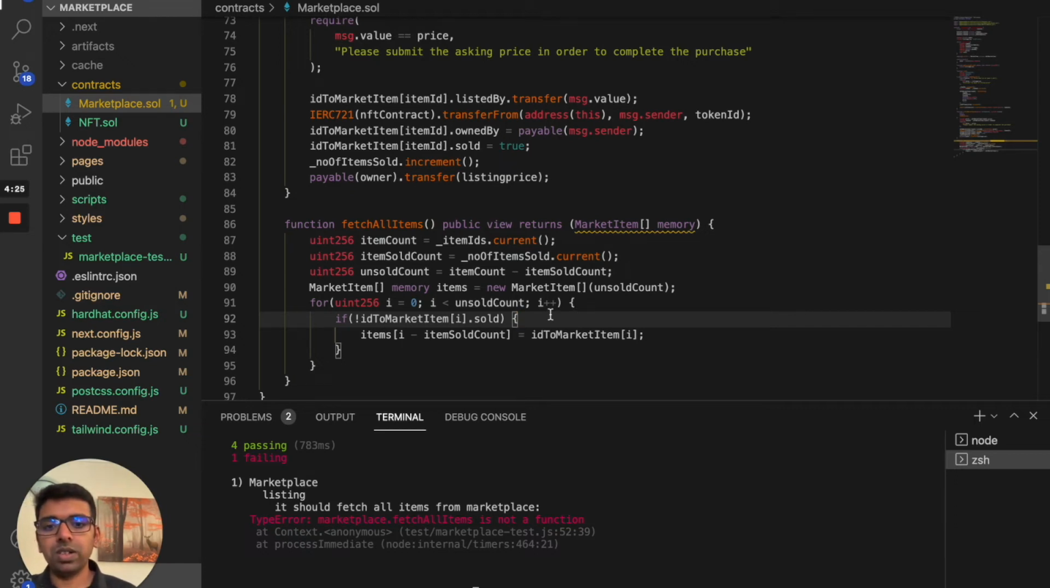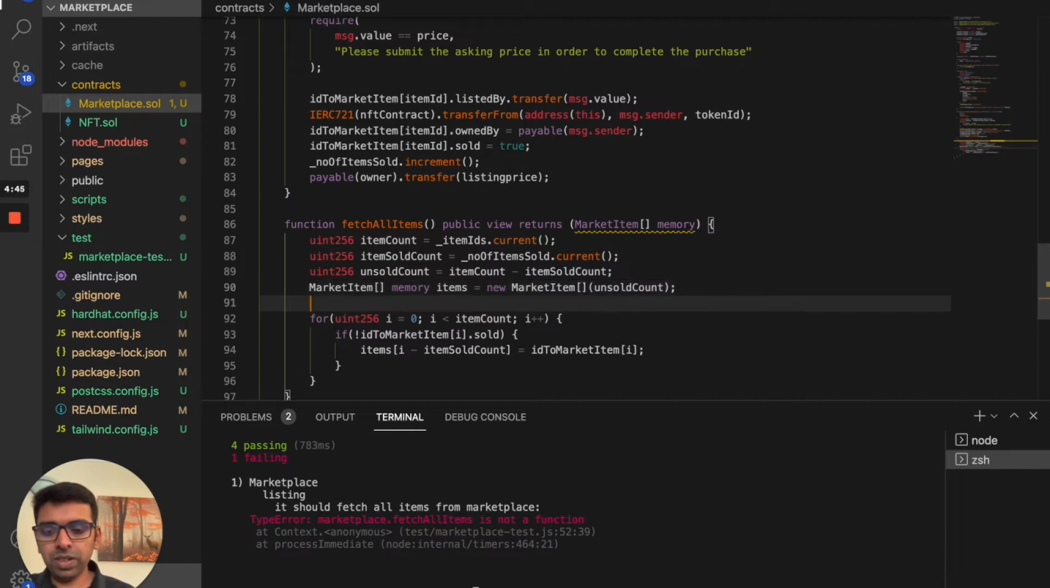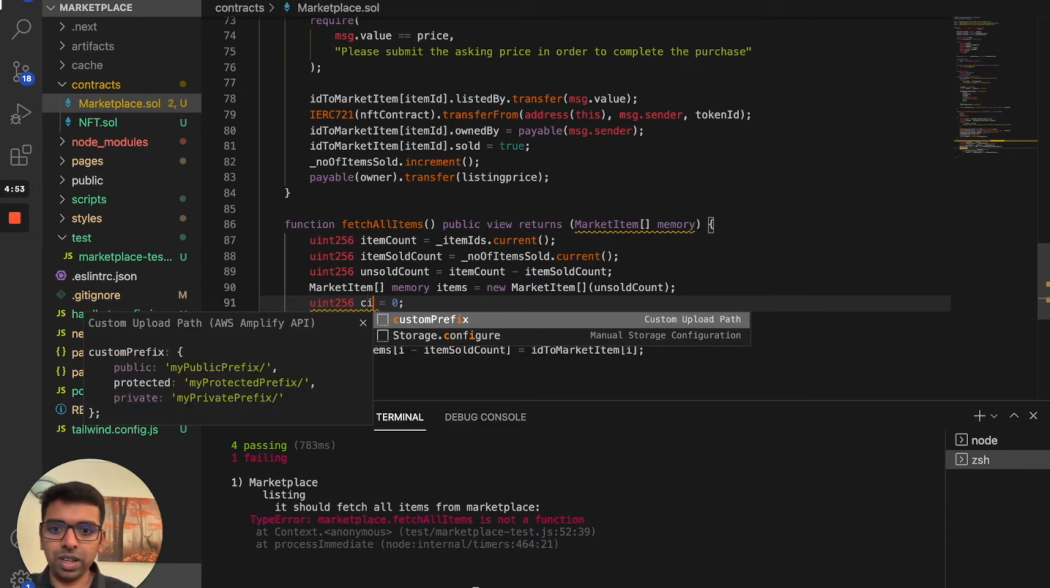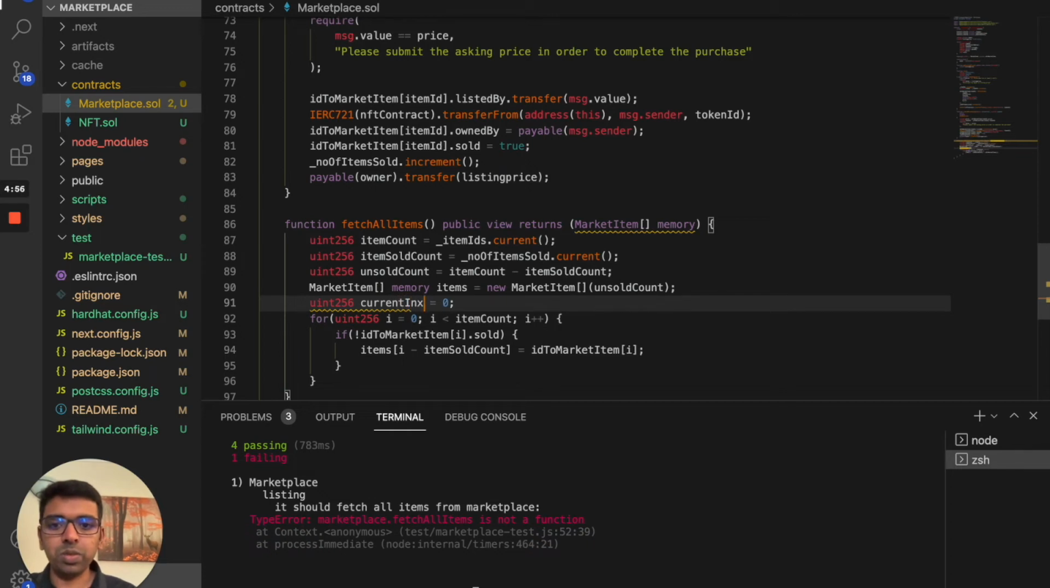No, this should be the item count, because we need to loop through. There is no way to simply fetch it like a DB. There is no way we can simply pull the information from there. We have to loop through everything stored in the marketplace, figure out whether the item is sold or not, and then include it. Before we do that, we need to initialize a counter, a current index for our array, because we can't use the loop element i. So we need to initialize another variable to keep track of our array index, right?